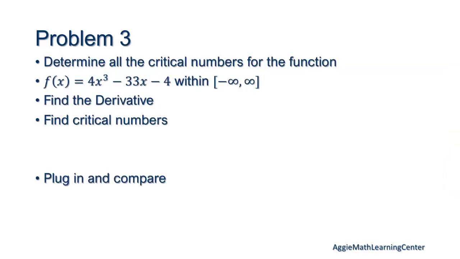All right, problem 3. We're going to find all the critical numbers of the function. So our first step is going to be finding our derivative. This one's going to be pretty straightforward. If you guys have any questions about finding a derivative, feel free to stop me, but I'll go through this pretty fast. So this is going to be 12x squared minus 33. And so then we're going to set this equal to 0 here.